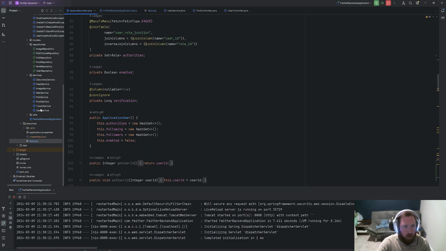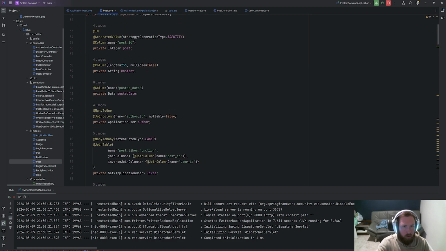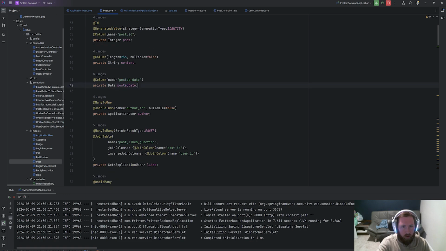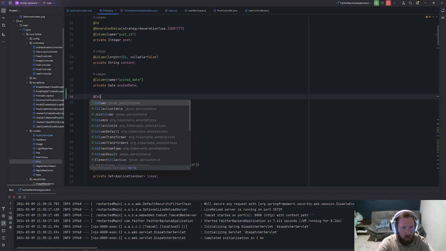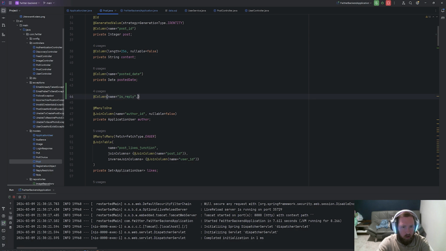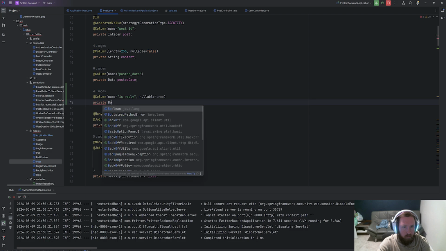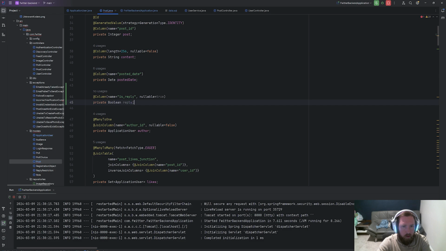So what does the post object look like? I guess we already have reply. So reply is a post. I think that we do want to go ahead and add a Boolean called isReply. So let's go ahead and do that. I'll just put it under here, post date. I guess it doesn't really matter where it is. Column name equal to is_reply, and nullable will be true because we already have a whole bunch of posts in there that I'm not going to update. Private Boolean, and then we say reply, maybe that'll work.